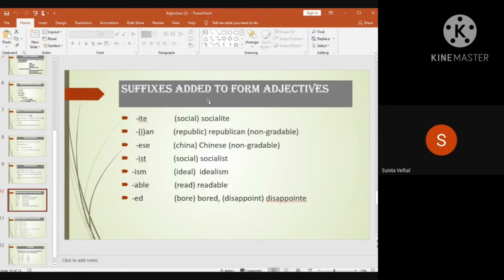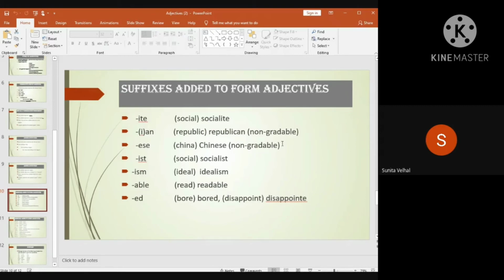Some other suffixes can be added to form adjectives. For example, social is a noun and socialite is an adjective made with it. -ian: republic is a noun and republican is an adjective, and this is called a non-gradable adjective. -ese: China is a noun and Chinese is an adjective.